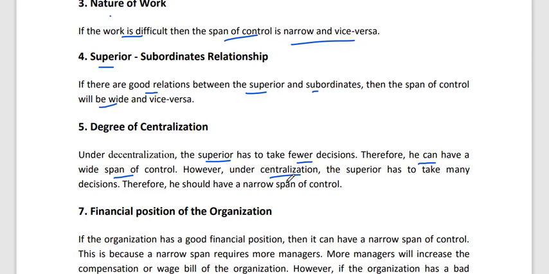So if you have a centralized company, then the superior has to take many decisions. So there should be a small span of control. If they have to take less decision, then they can attend more people, and if they have to take more decisions about the company, then they can handle only a small number of people, so a narrower span of control.